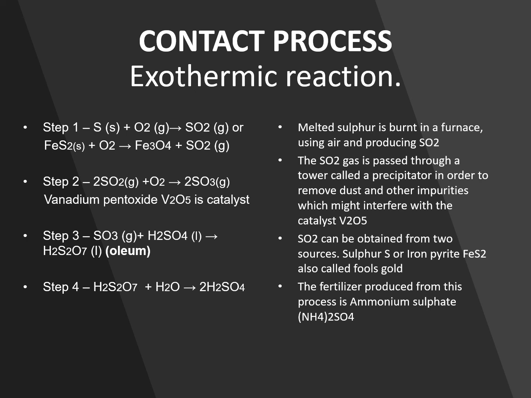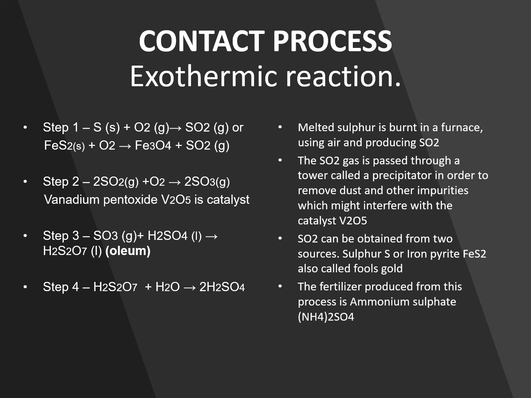Step 3, SO3 plus H2SO4 arrow H2S2O7. This H2S2O7 is called oleum. Step 4.